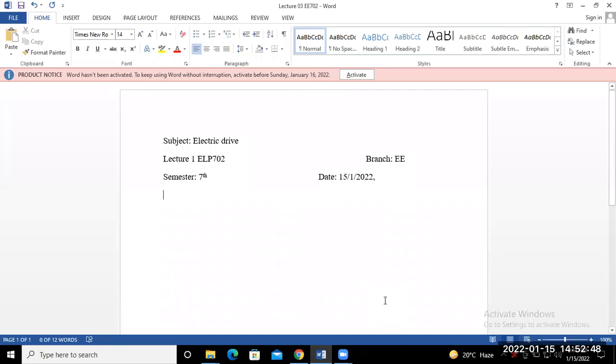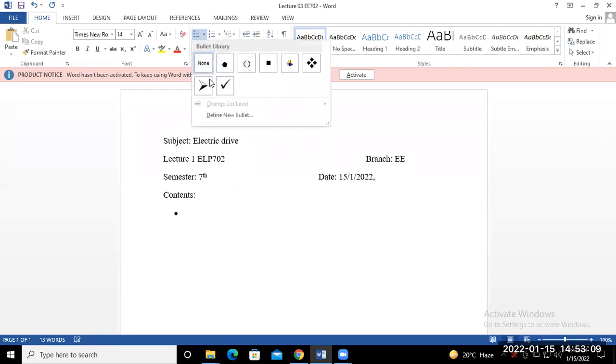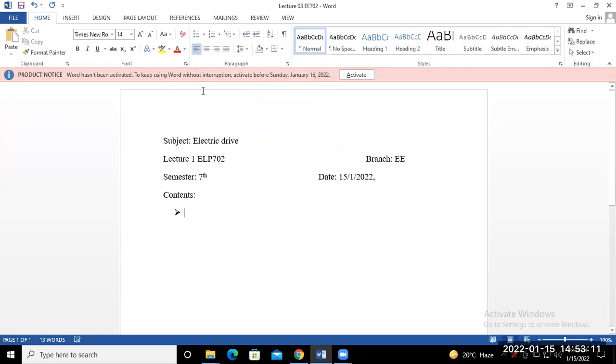Okay, so today we are going to discuss types of electric drives, continuing the classification of electric drives. First one we already explained: group electric drives.